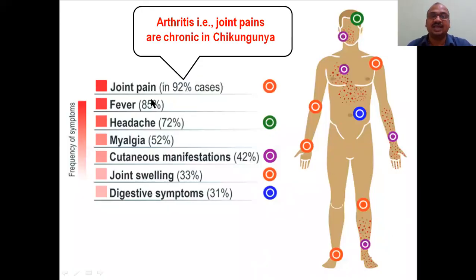Here you can see the severity of the symptoms, all the symptoms whatever we saw. Arthritis, see here, that is joint pains, are chronic in chikungunya. It lasts for 6 months. That is the main characteristic symptom of chikungunya.